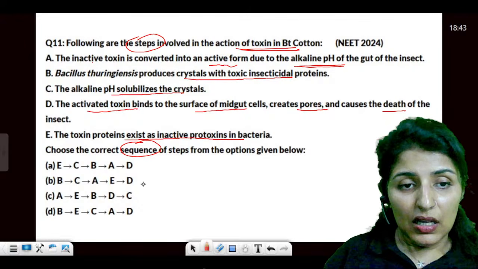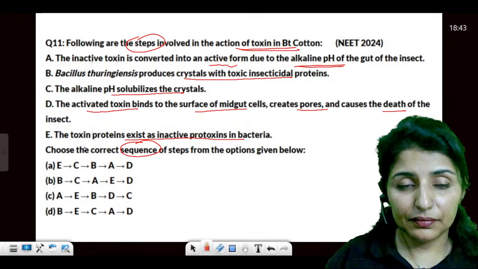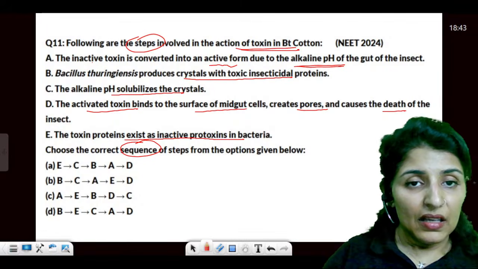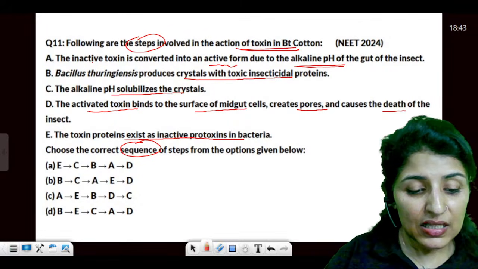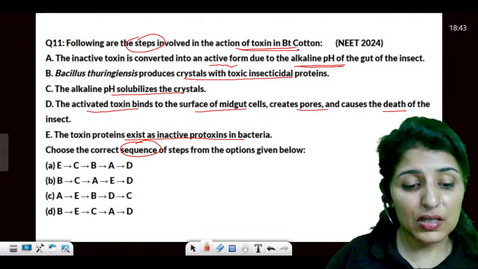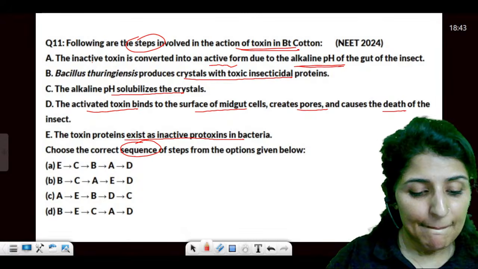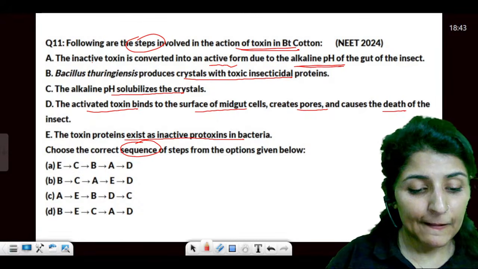Now see, it will start with, yes please, let me know which is the correct answer guys here. How is the process going to start? How is the process going to start here? Anyone who can answer, let me see. Quick, quick, quick.